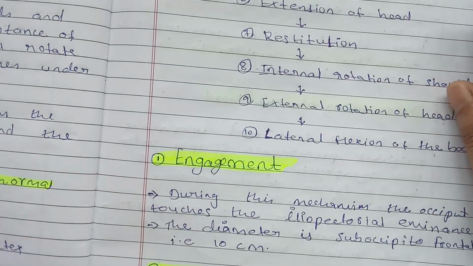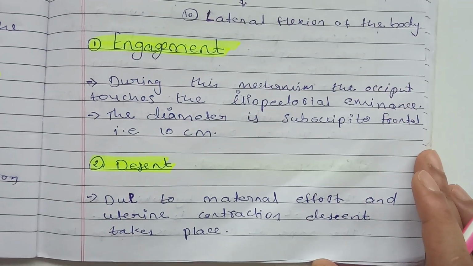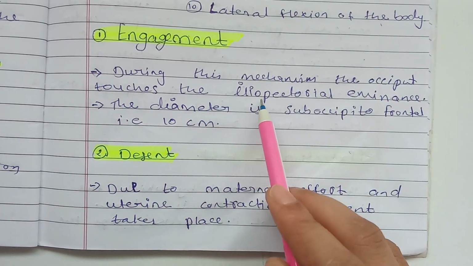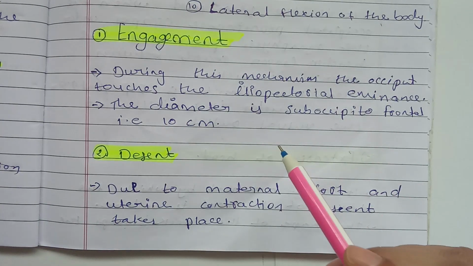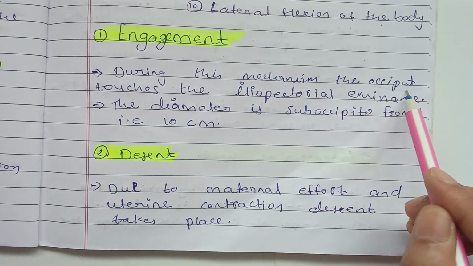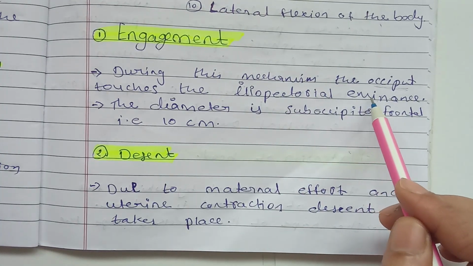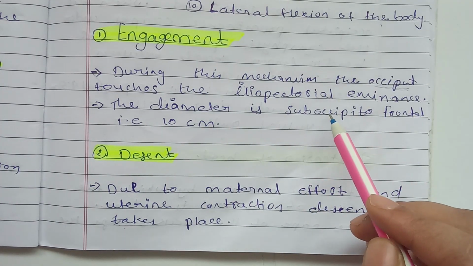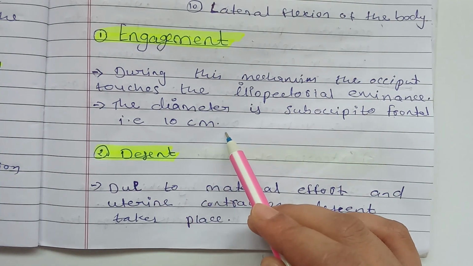So what are these? What is engagement? I will explain these one by one. The first one is engagement. During this movement, the occiput touches the iliopectineal eminence. In the maternal pelvis there is a point called the iliopectineal eminence, and the baby's head touches the iliopectineal eminence of the maternal pelvis. The engaging diameter is suboccipitofrontal, which is 10 centimeters, the largest diameter.